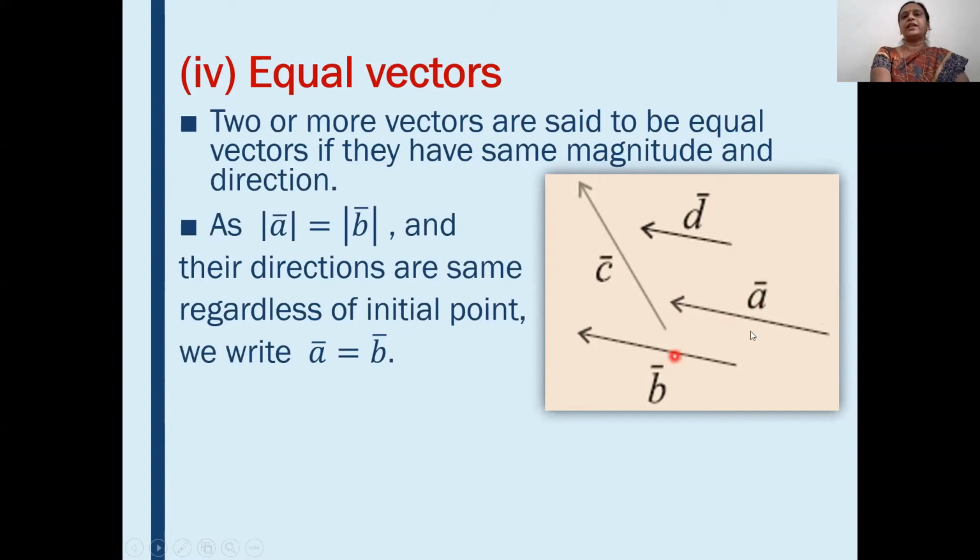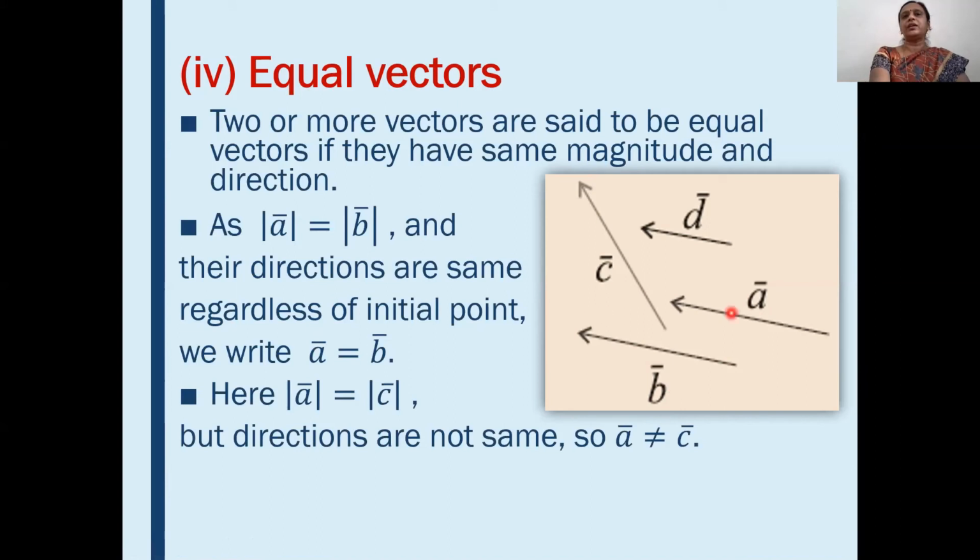See here in the diagram, a bar and b bar have the same direction and the same magnitude. Therefore, these vectors are called equal vectors. Their directions are the same regardless of initial point. The initial point may be anywhere. It is not necessary that both vectors have the same initial point. Only their magnitude and direction should be the same. Then the vectors are called equal vectors.